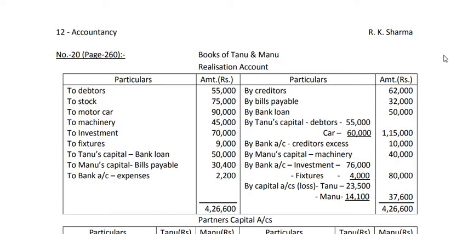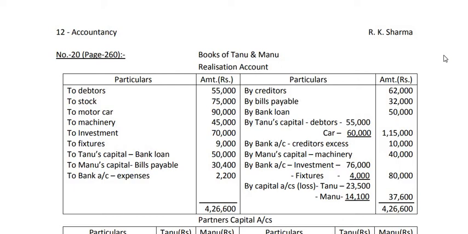I am reading the question first. The following is the balance sheet of Tanu and Manu, who share profits and losses in the ratio of 5:3, on 31st December 17. In the balance sheet we are given creditors, bills payable, bank loan, reserve fund, capital, and on the asset side bank, debtors, stock, motor car, machine, investment, fixture. Now on the above date the firm is dissolved and the following agreement was made.